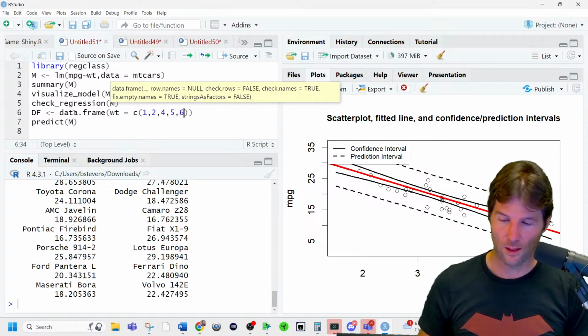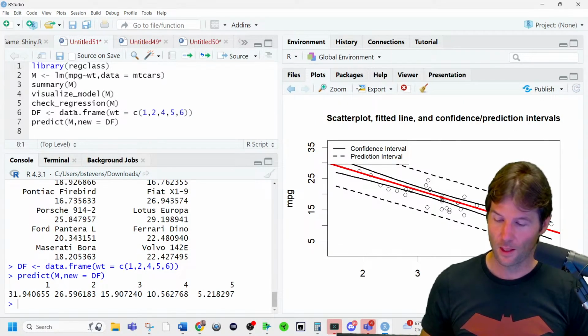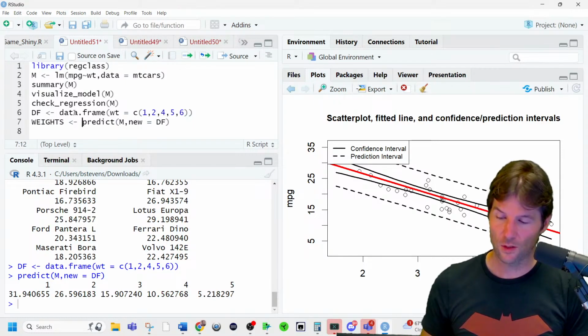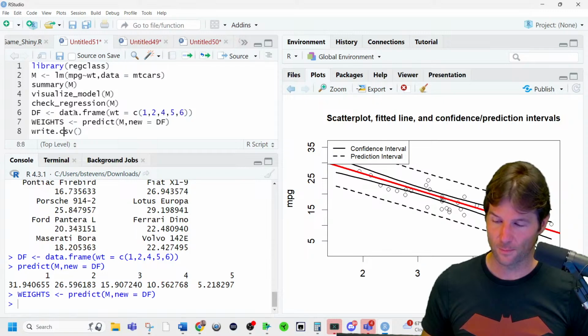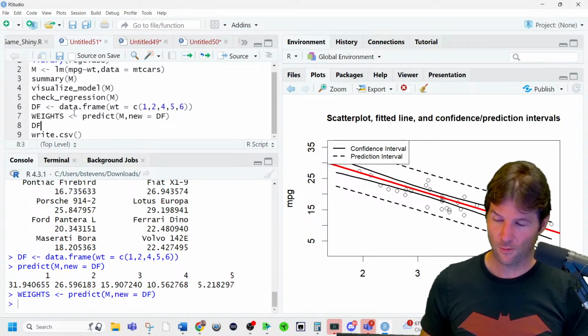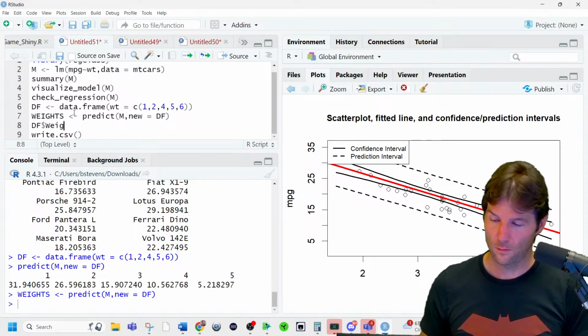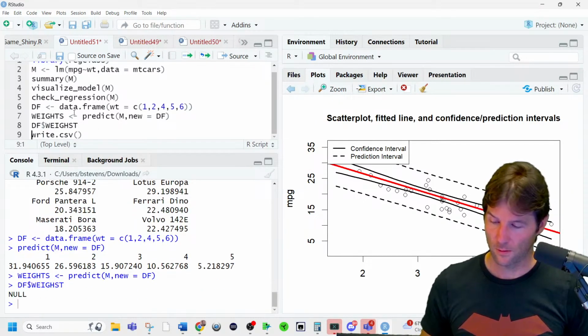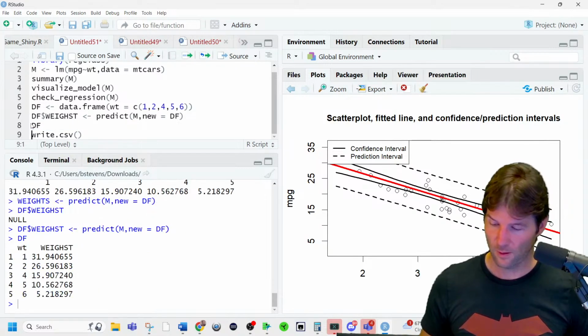So I can just add in random weights right here, and then I can go here and say new equals data frame. I can get predictions for the new data frame. I can also write this to weights right here, save it here, and go to write.csv, or we need to put this into a data frame now. So data frame $weights. Where's my weights? There we go. Null. Oh yeah, because nothing's there. Oh, it did do it. Let's look at the data frame.